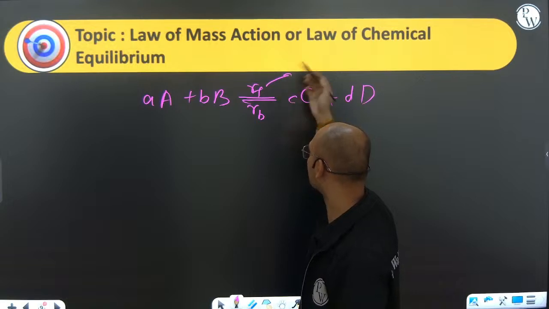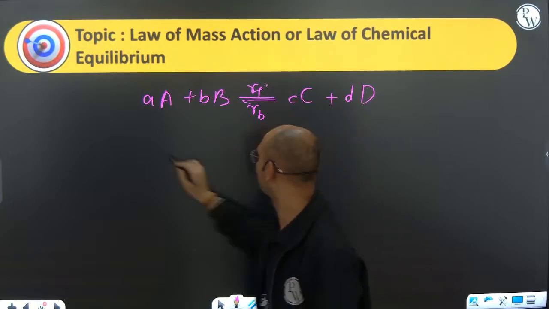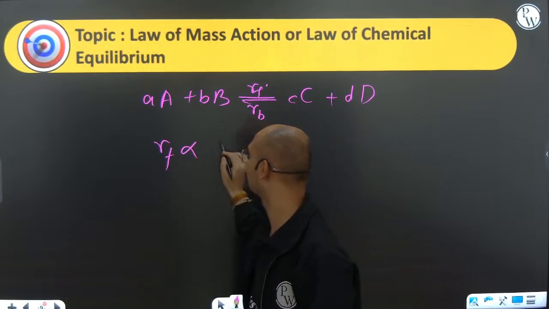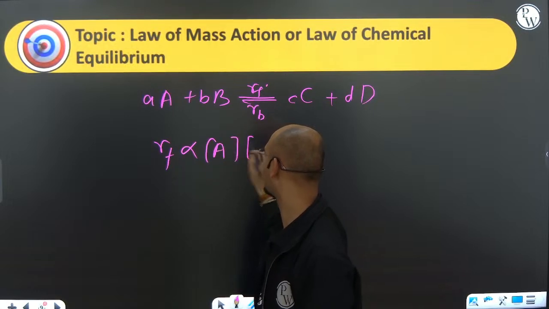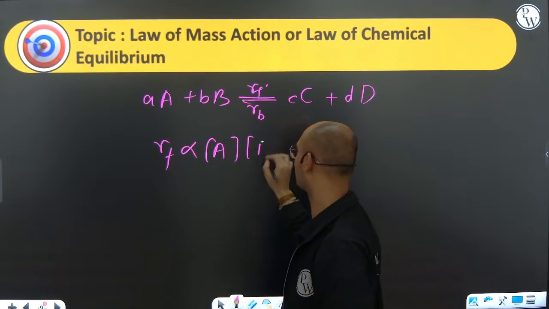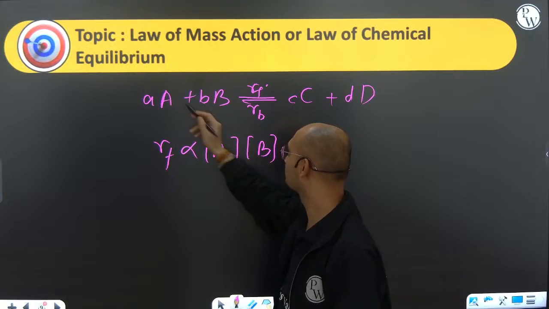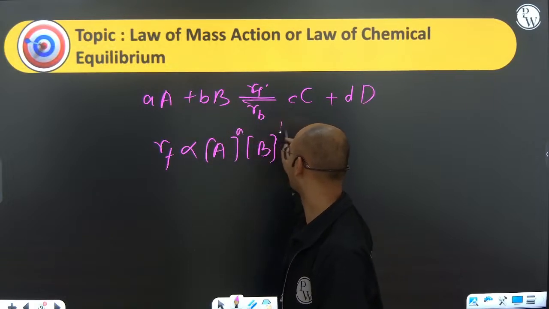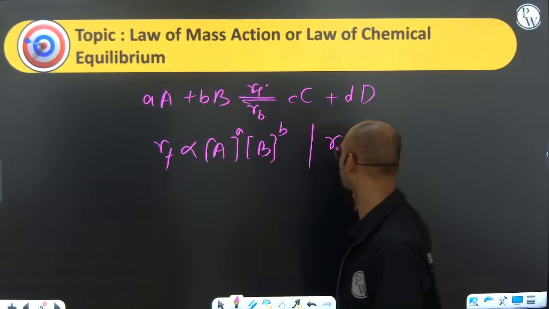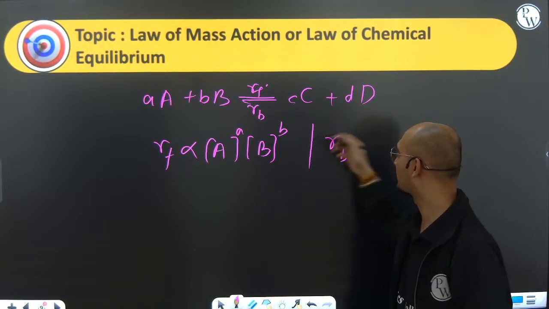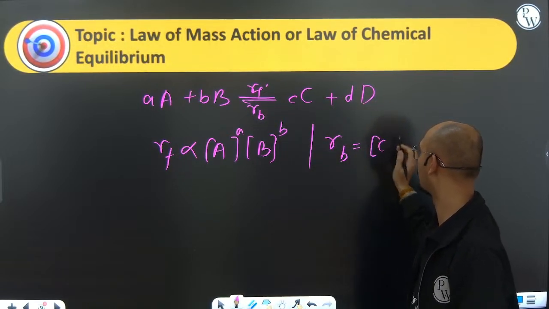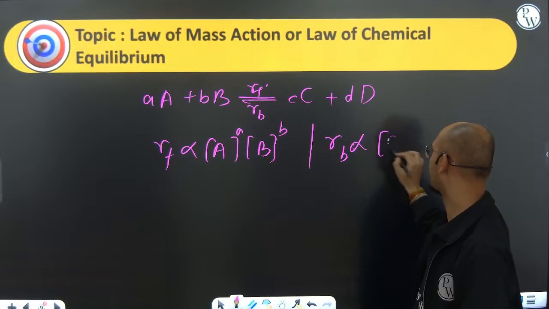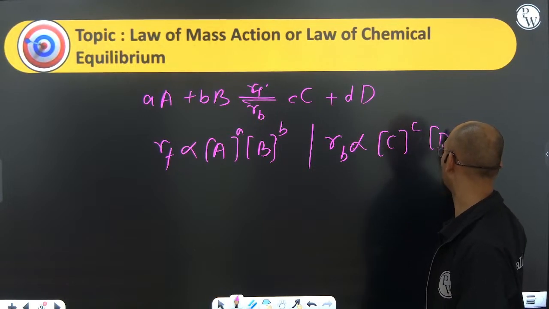So the rate of the forward direction reaction is directly proportional to the product of the concentration of the reactants. For the forward direction reaction, A and B are the reactants, raised to the power of their respective stoichiometric coefficients. For the backward direction reaction, C and D are the reactants, so C to the power c and D to the power d.